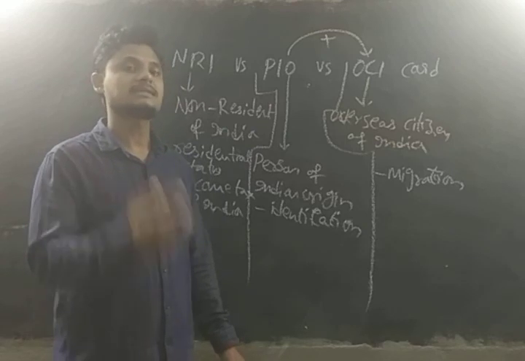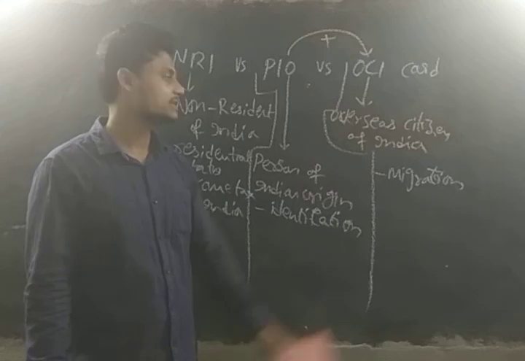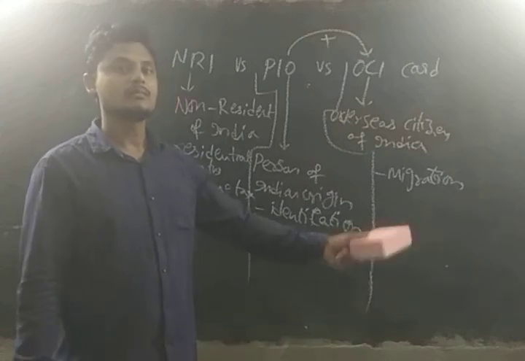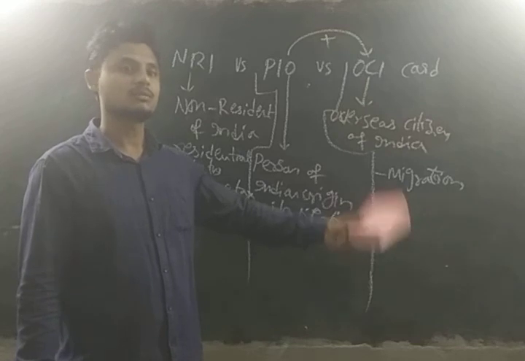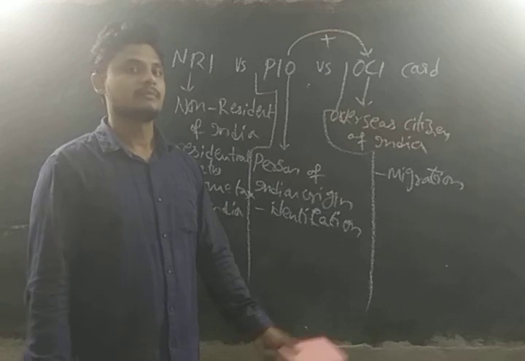If they stay for more than 6 months, that is 183 days, they need not register with the FRRO. Okay, guys, and if they do business or work or study in India, no problem. It is no issue with those things.